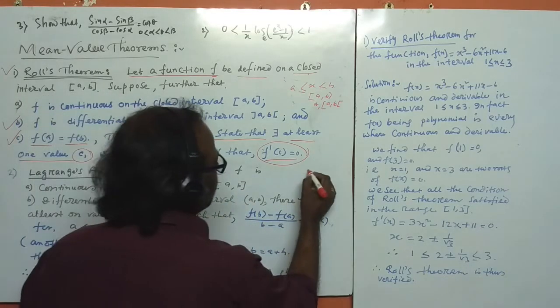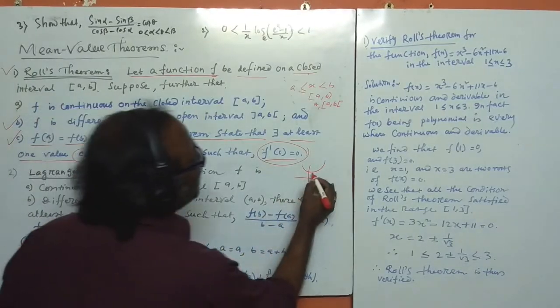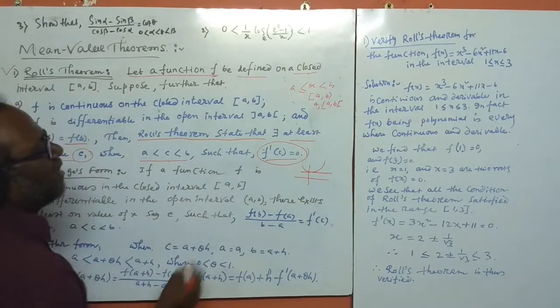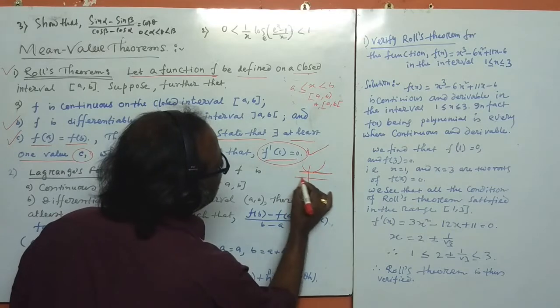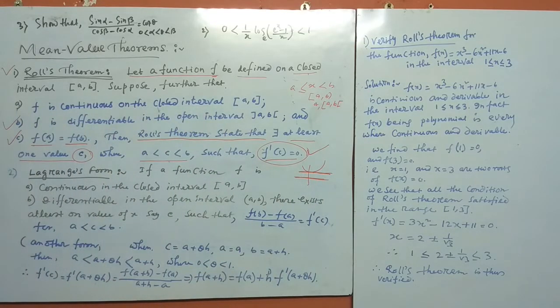So this is your curve, like that. This is the tangent at c. Since the slope at c is 0, this tangent is parallel to the x-axis. This is the geometrical interpretation.